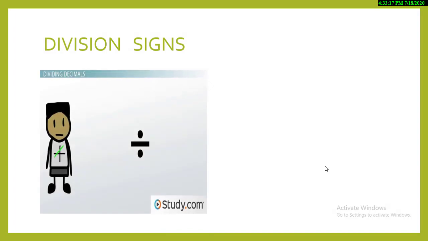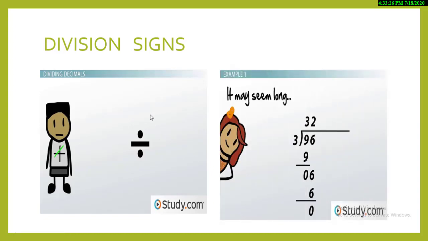Now I would like to tell you all the division signs. You need to understand what signs we use for division. Yes, this is the basic sign of division that you will see in the questions, but I would like to show another sign of division, that is this line. This line which I'm pointing to over here is a division sign, and then you will solve the questions. So whenever you see this kind of sign, you understand that this question is solved by the method of division. This sign shows that you do this kind of working. So they both are the same. Let's move on.